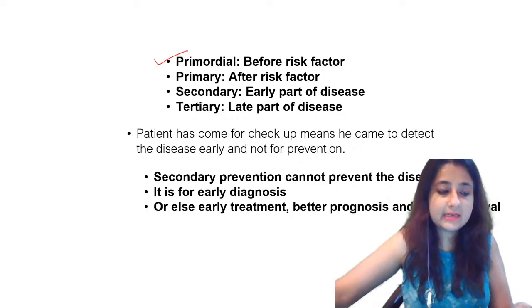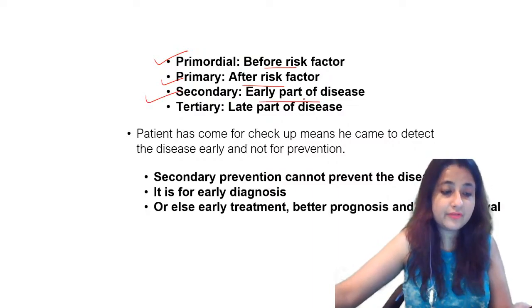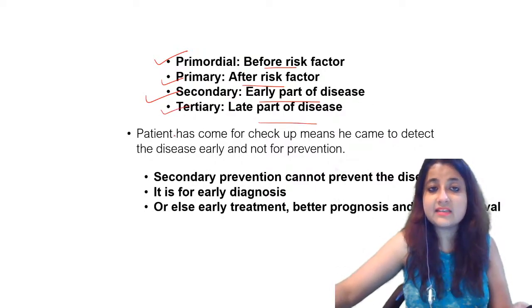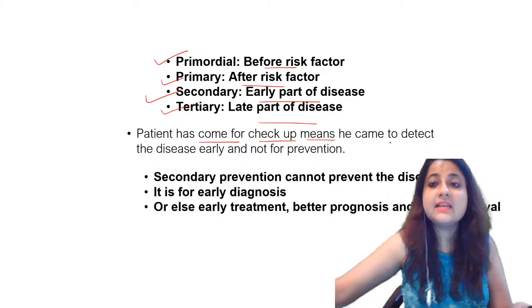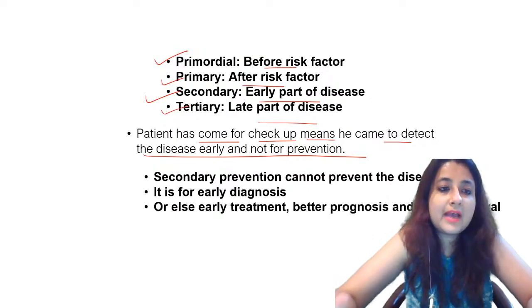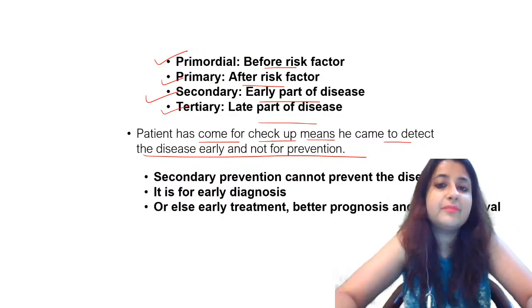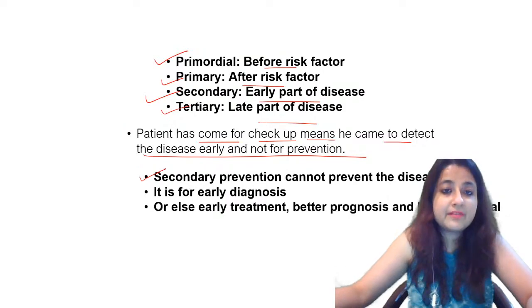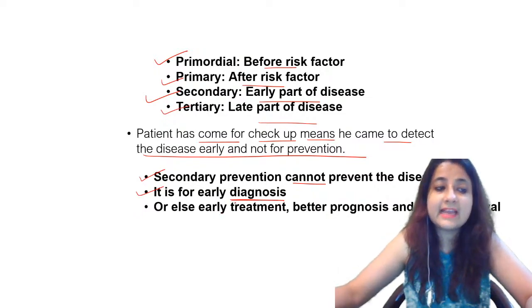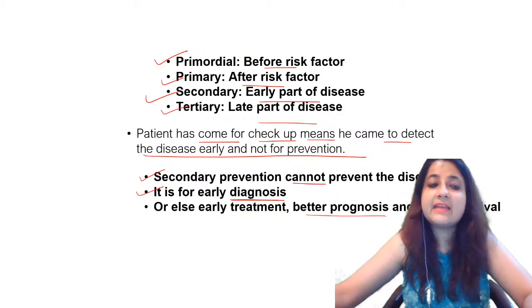See, primordial level of prevention is before the risk factor, primary is after it, secondary is the early part of the disease. The disease has just started and we want to find that out. Tertiary is the late part of the disease. Here the patient has come for checkup, meaning he came to detect the disease early and he has not come for any form of prevention. He has come because if the disease has started then it must be detected in him. Secondary prevention cannot prevent the disease. It is only for early diagnosis. If I am able to detect the disease early, it will lead to better prognosis and better survival.